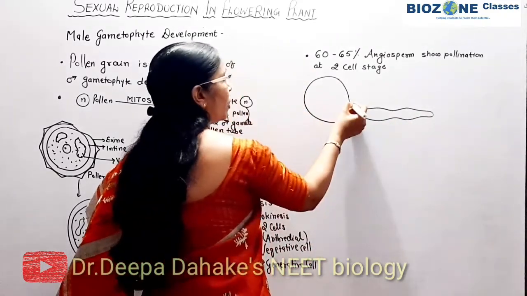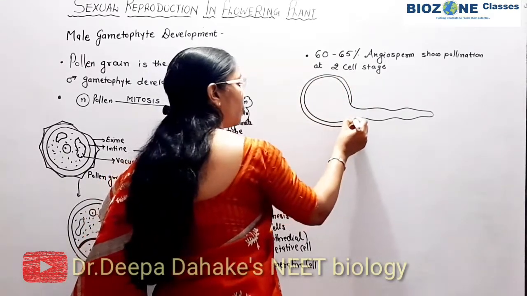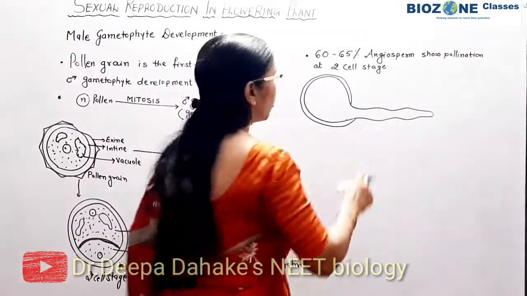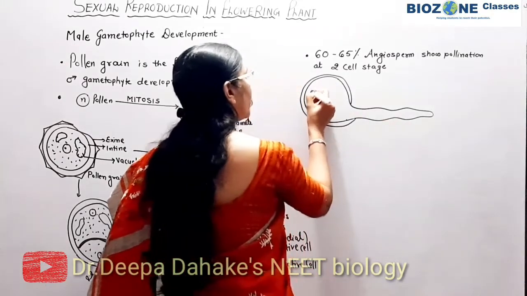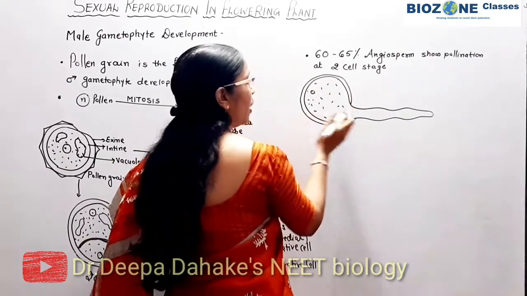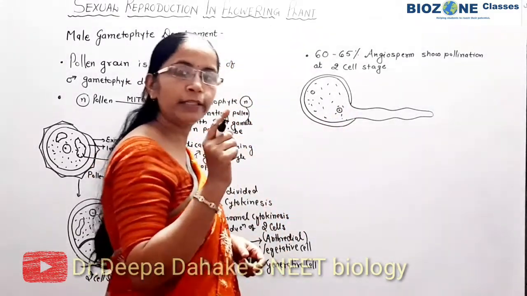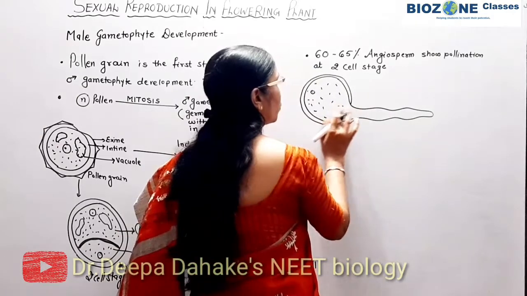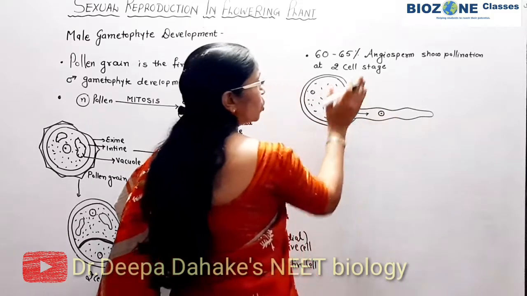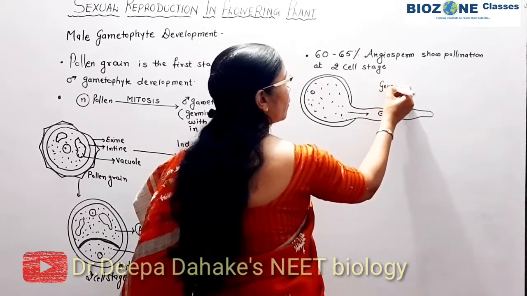Now remember, where is the pollen tube produced from? The pollen tube is produced from the germ pore or the weak area of the pollen grain. When the pollen tube is produced, the vegetative nucleus remains inside the body of the pollen grain, and the generative nucleus, the nucleus of the generative cell, enters the pollen tube. So when the 2 cell stage undergoes germination, the generative nucleus